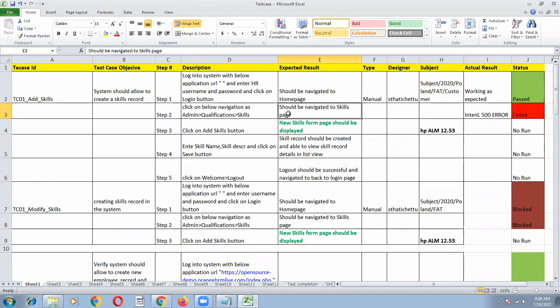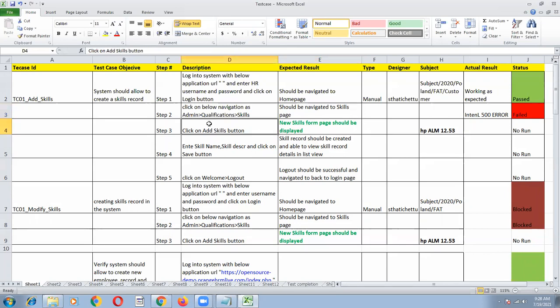That is the point the test lead will review while checking your test cases. If you are mixing action and action result in the same step, that means you don't know how to write a test case. So: click on the below navigation Admin, Qualification, Skills; should be navigated to skills page.